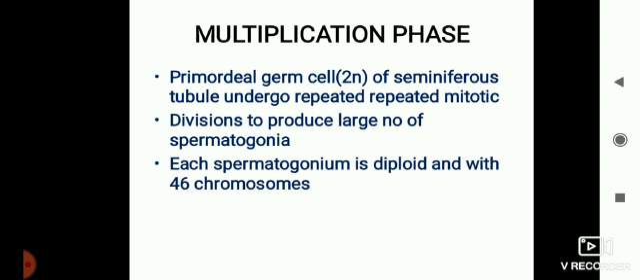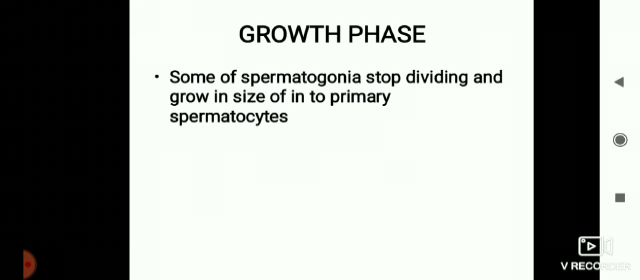Primordial germ cells are 2n, that is, a double set of chromosomes. In the seminiferous tubule, in the germinal epithelium, they undergo repeated mitotic division to produce a large number of spermatogonia. Gonia means rounded structure. Each spermatogonium is diploid with 46 chromosomes.